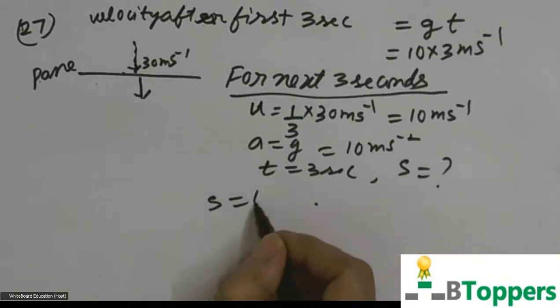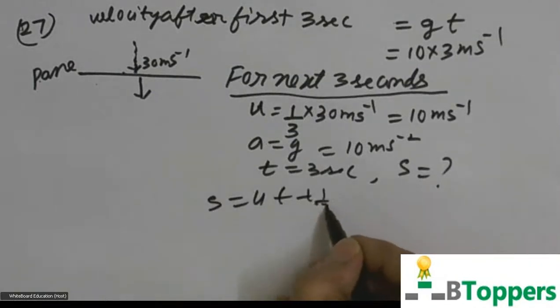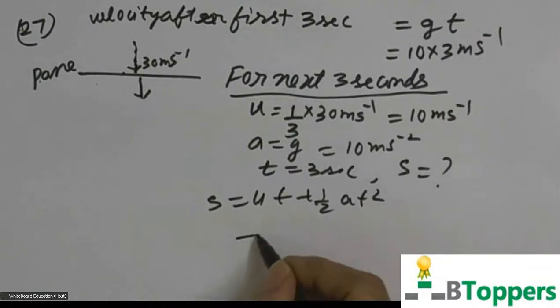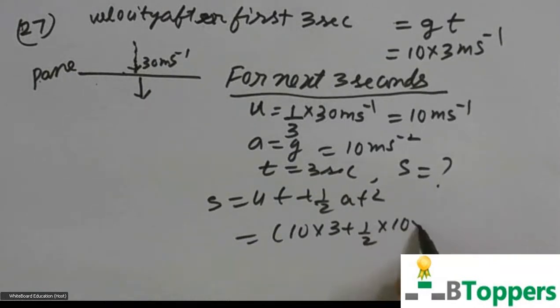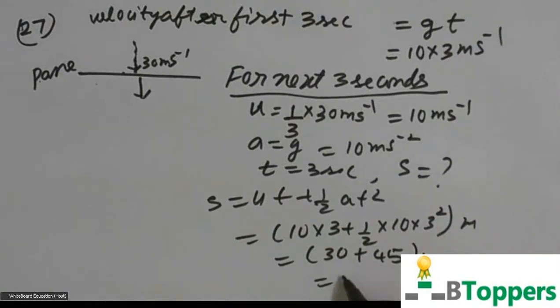So you can use the equation s equal to ut plus half at square. You have to take u equal to 10 meter per second, t equal to 3 seconds, a equal to g, that is 10 meter per second square, t equal to 3 seconds. So I can simplify this. You get 30 plus 45 meter, or 75 meter is the answer.